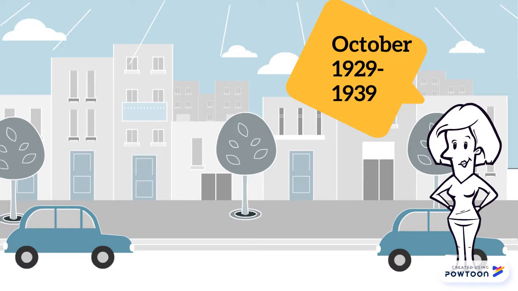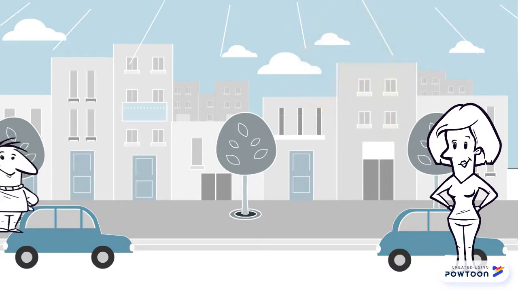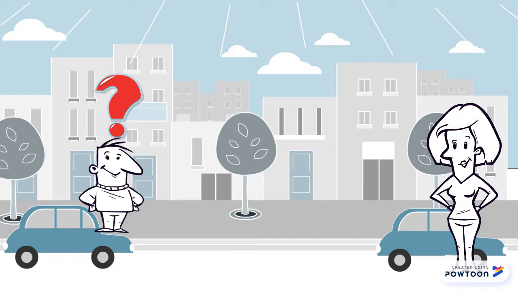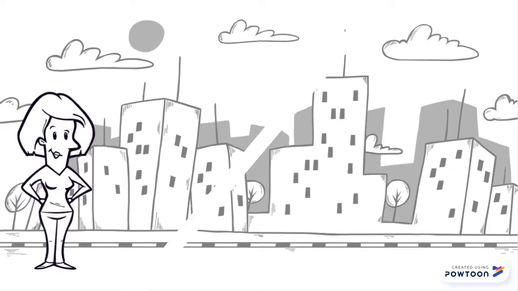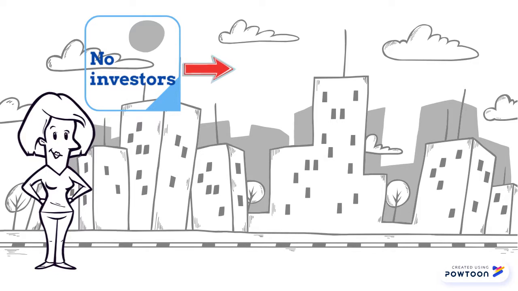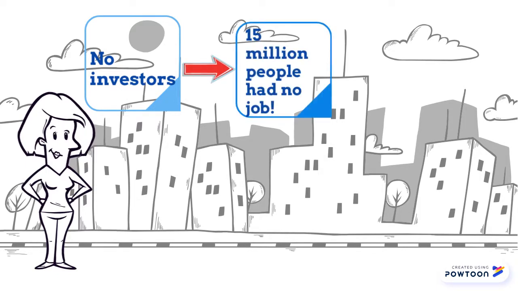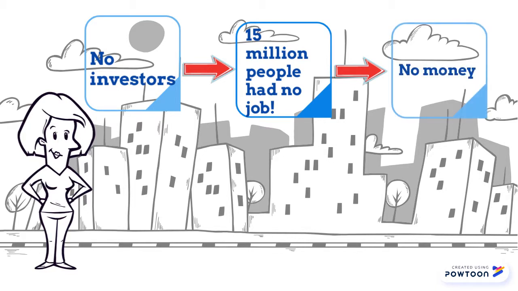This happens when the stock market crashed. You might ask yourself, what is the stock market? Well, the stock market is where people buy and sell stocks, and a stock is a piece of a company that you own. During the Great Depression, there weren't any investors, which led many industries to lay off their workers, which means that over 15 million people lost their jobs, and there was no money in the banks.